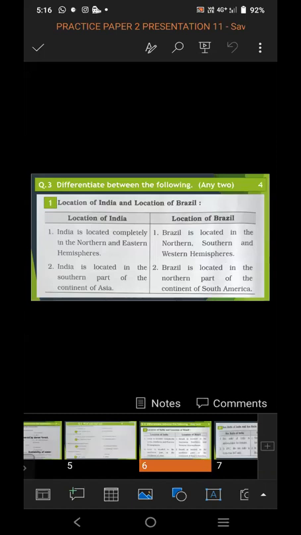So while writing the first point in the differentiation between location of India and location of Brazil, India is located completely in the northern and eastern hemisphere, and Brazil is located in the northern, southern, and western hemisphere.